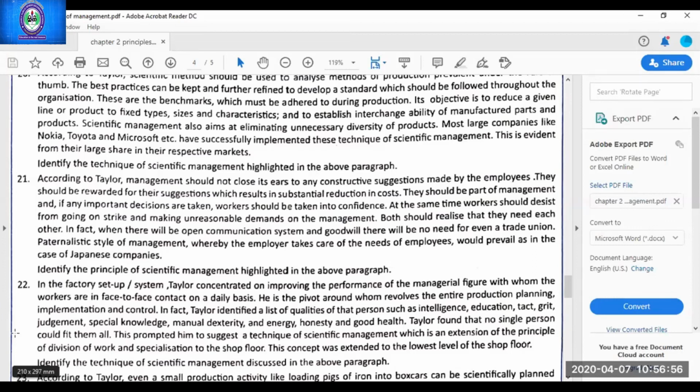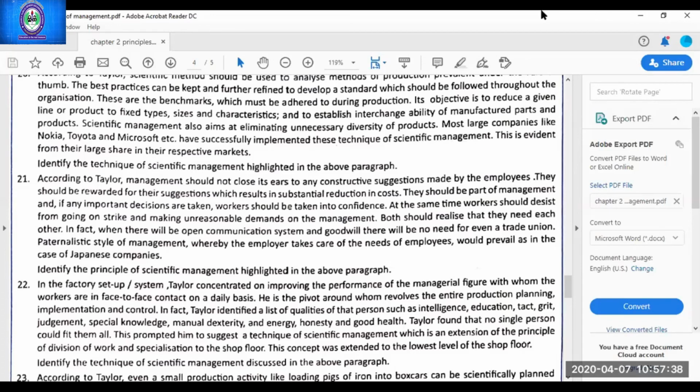According to Taylor, management should not close its ear to any constructive suggestion made by the employees. They should be rewarded for their suggestions, which result in substantial reduction in cost. They should be part of management, and if any important decisions are taken, workers should be taken into confidence. At the same time, workers should desist from going on strike and making unreasonable demands on the management. Both should realize that they need each other. In fact, when there is an open communication system and goodwill, there will be no need for even a trade union. A paternalistic style of management, whereby the employers take care of the needs of employees, would prevail in the case of Japanese companies.